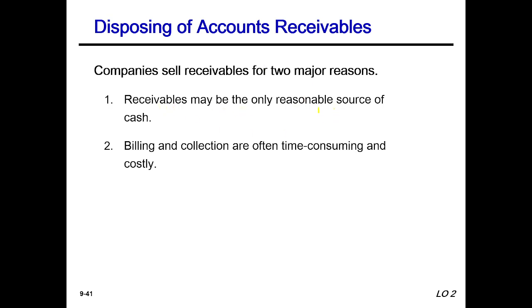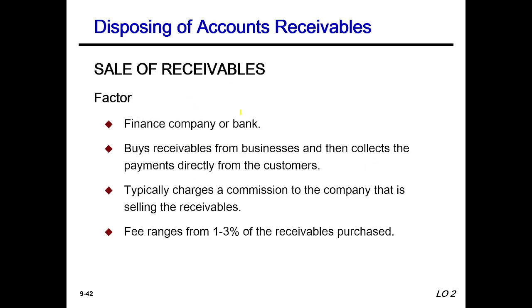Companies sell receivables for two major reasons. Receivable may be the only reasonable source of cash. Sometimes the company sells the receivables to collect cash. That means the only reasonable source of cash. Billing and collection are time consuming and costly. So in sale of receivable, a finance company or bank, we can sell to them, they buy the receivable from the business and then collect the payments directly from the customers. They typically charge a commission to the company that is selling the receivables. The fee ranges from 1 to 3% of the receivable purchased.